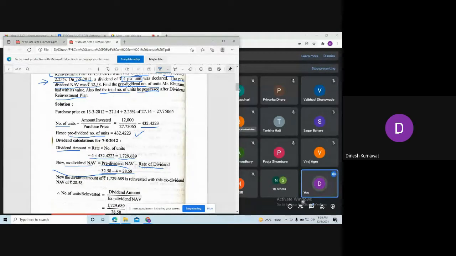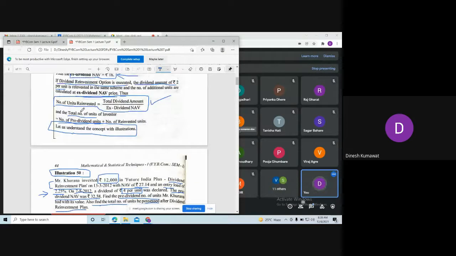So we have calculated pre-dividend number of units that Mr. Khurana has invested. Now we want to find out the total number of units. So for calculating total number of units, first we need to find out the number of units reinvested, because the formula of total number of units is nothing but number of pre-dividend units. ये तो हमारे पास हमने calculate किया है, but we don't know about number of units reinvested.